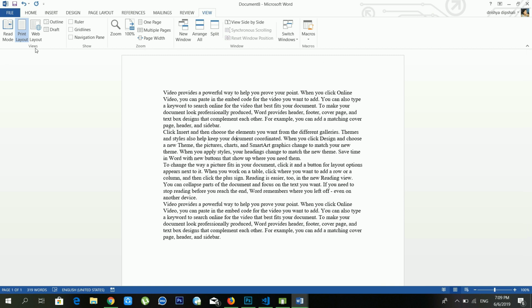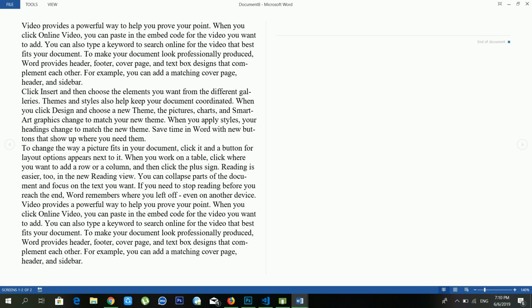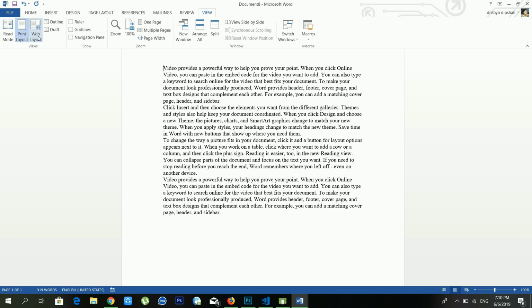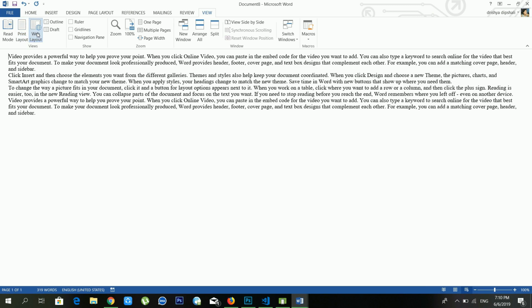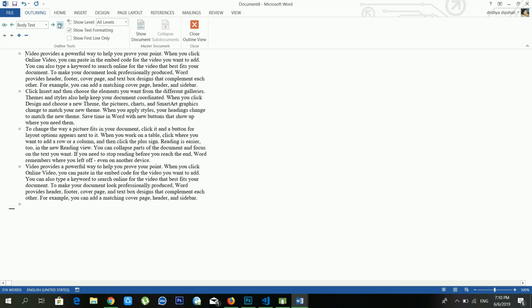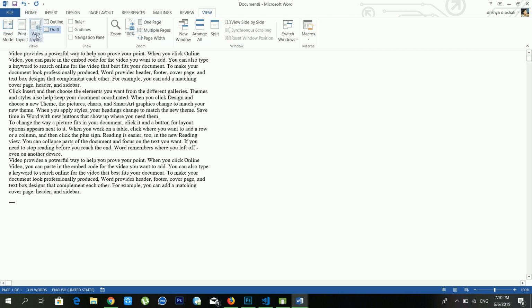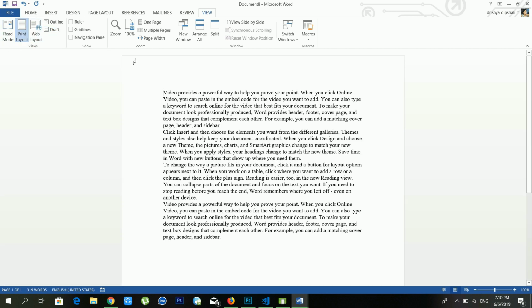So the first section is one of the useful options. See, there are lots of view modes. From the read mode, you can see this one in the read mode. See, now our document is in full screen. Just press Escape. Another view mode is web layout. You can see it in web layout mode also. You can see this one in outline mode also, and you can see this one in draft also. But if you want to work, you just have to use print layout. Okay, another option is ruler.